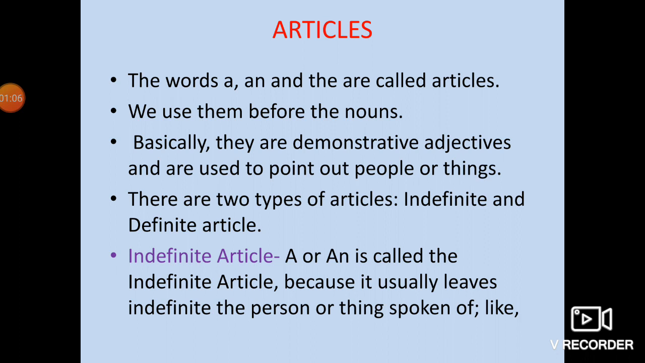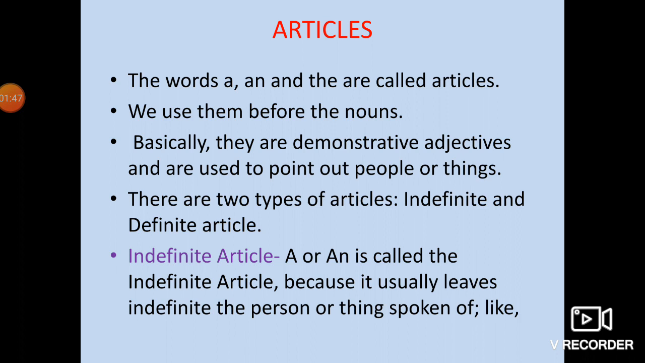There are two types of articles, indefinite and definite articles. Let's start with the indefinite article. A or an is called the indefinite article because it usually leaves indefinite the person or thing spoken of. What I mean to say is, when we are saying a or an, we are using this with such kind of things which are not definite, which are indefinite.